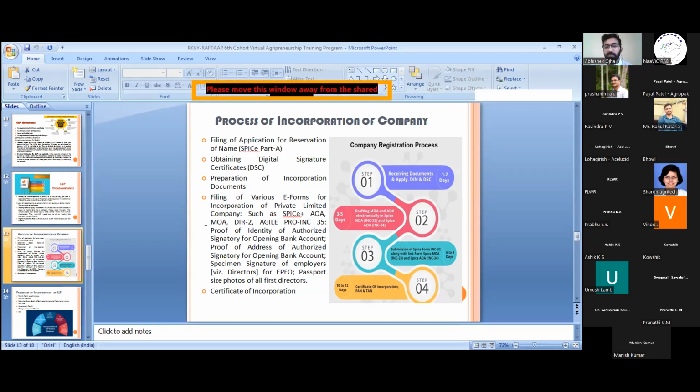Next is preparation of the documents. In this, the professional prepares the documents in which we have to provide the DIN, DIN 2, in which we make sure the directors are not disqualified if they have the membership, or they are shareholders or directors in any other company.